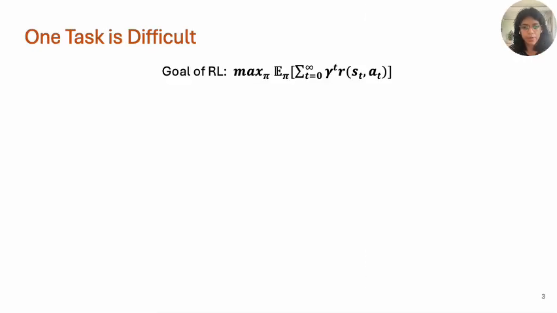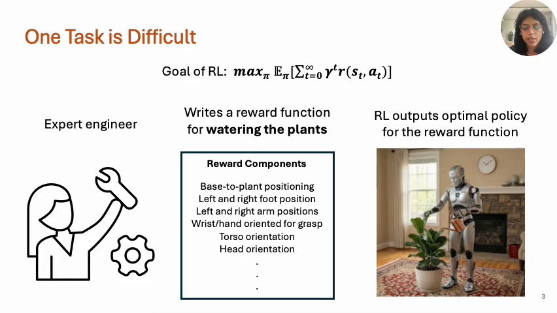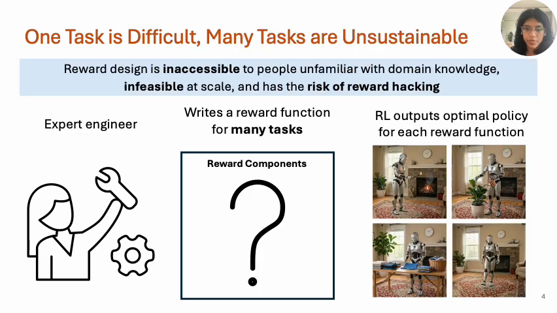The goal of reinforcement learning is reward maximization. To train RL agents to perform specific tasks typically requires reward design. For example, say you want to train a humanoid agent with RL to water plants. This will usually require an expert engineer with domain knowledge to design reward functions that can capture the complexity of the task. This makes reward design inaccessible to people unfamiliar with domain knowledge.